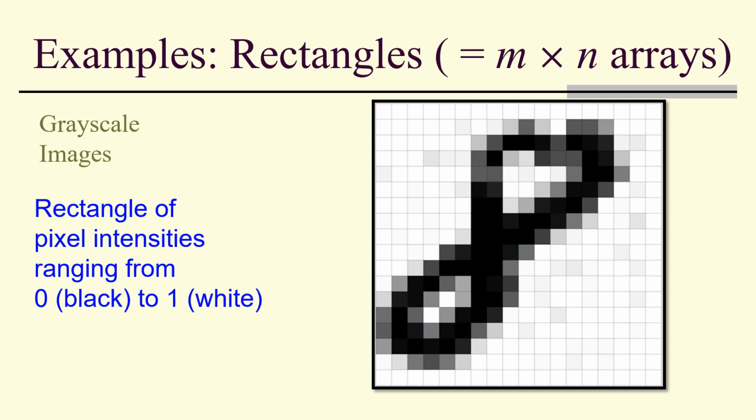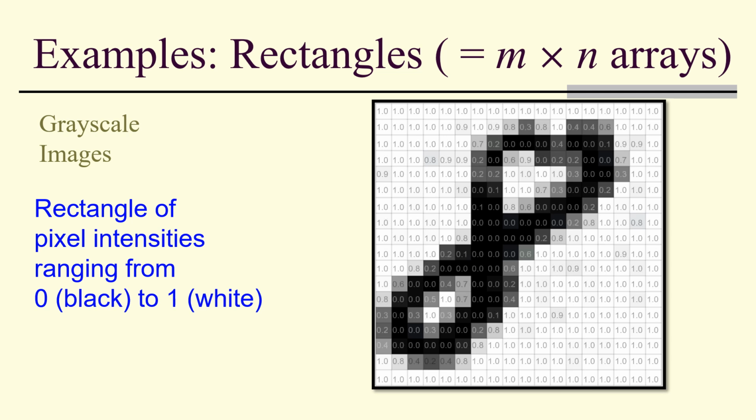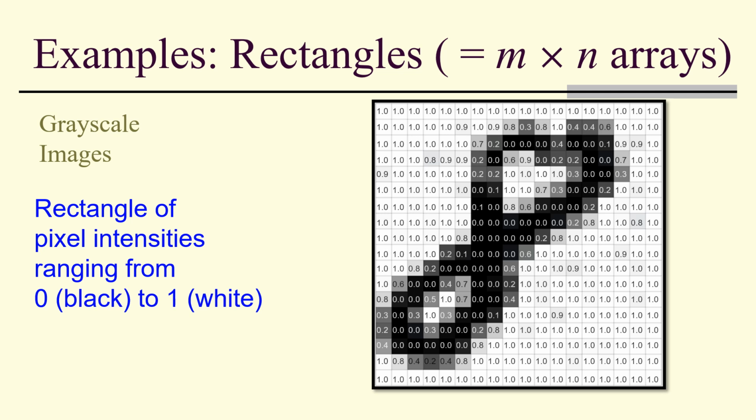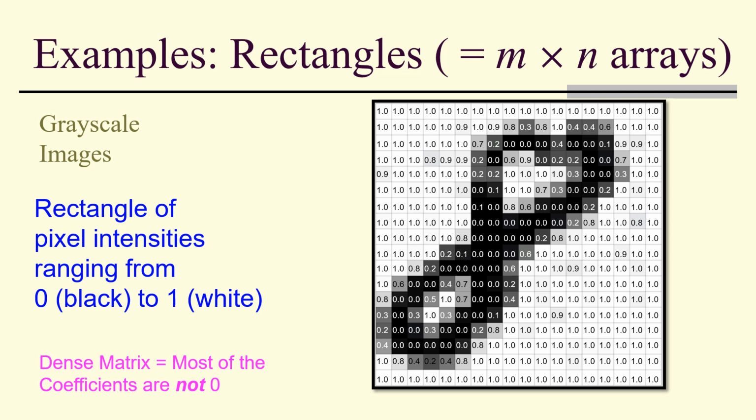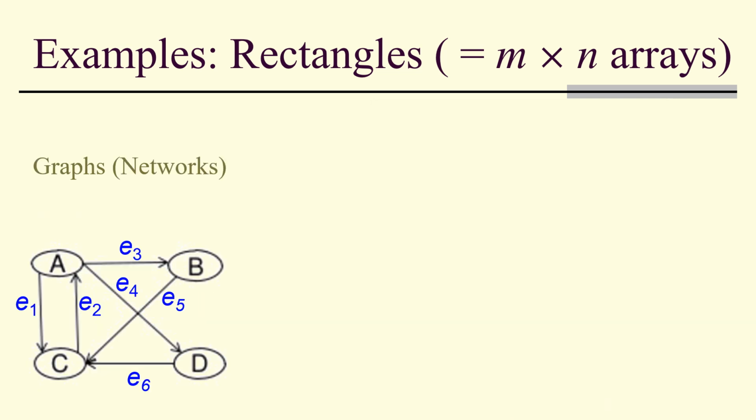What about a grayscale image? Well, now we have a rectangle, but we don't have features and observations. This actually should be considered simply a rectangle, an m by n rectangular array of numbers. It's a dense matrix. Most of the coefficients are not zero because most of the pixels are not black. So even though superficially all of these have been rectangular arrays, they all have different structures.